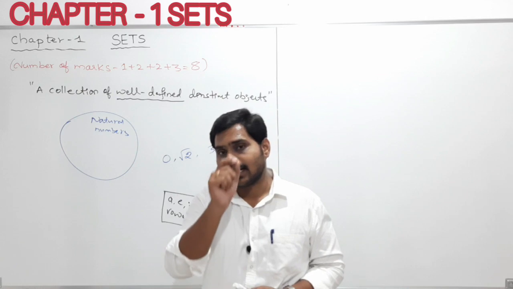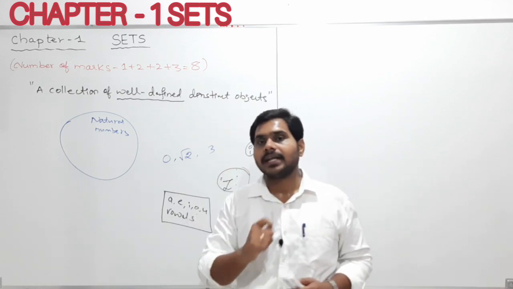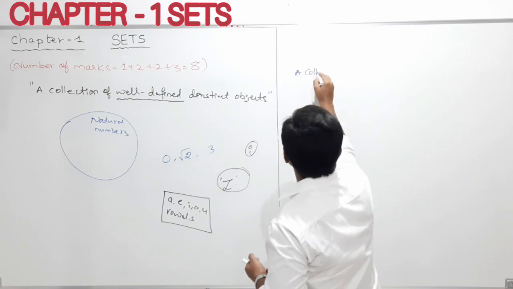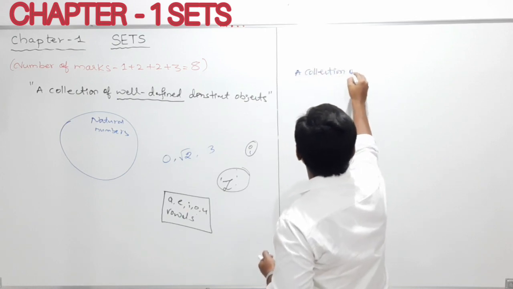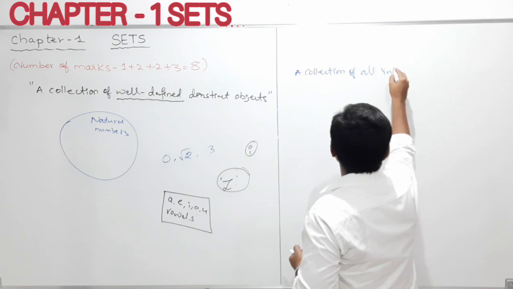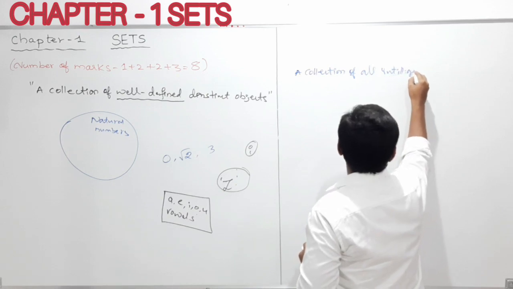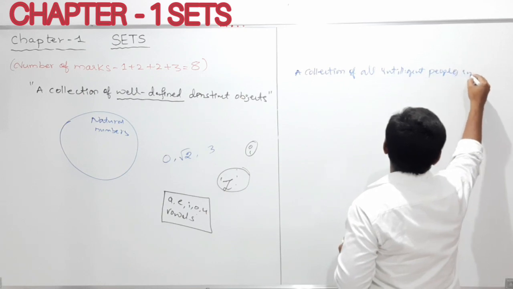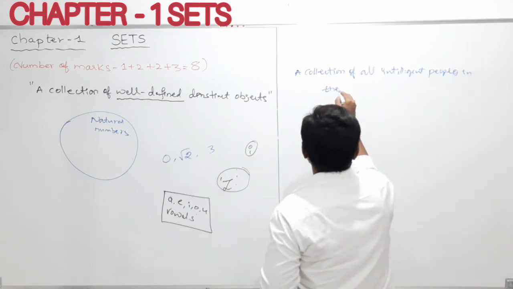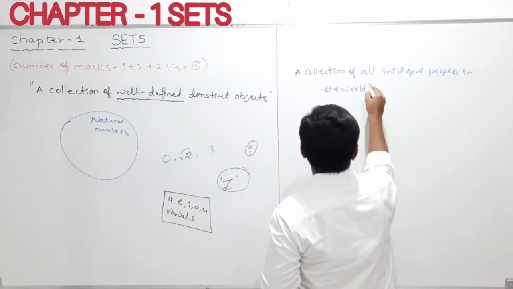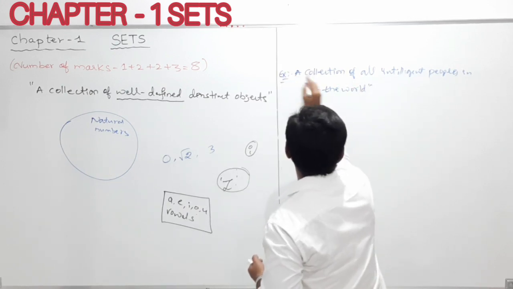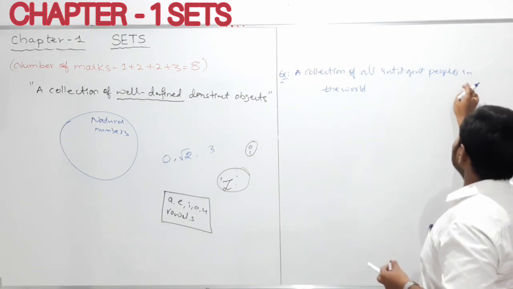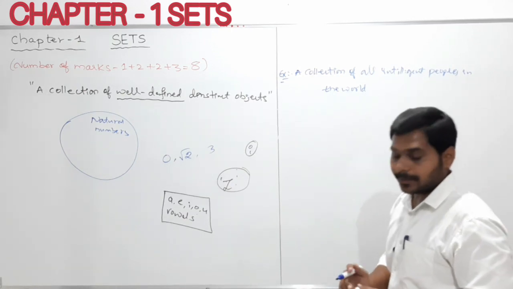Why? I'll take one example, my dear students. Here it is a collection of all intelligent people in the world. This is the one example I took, a collection of all intelligent people in the world.